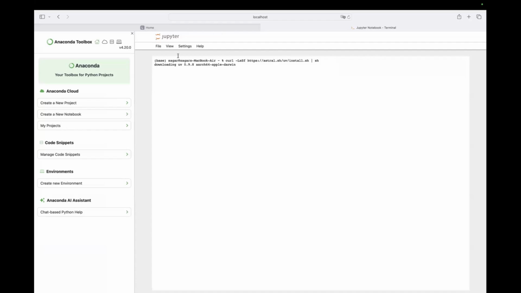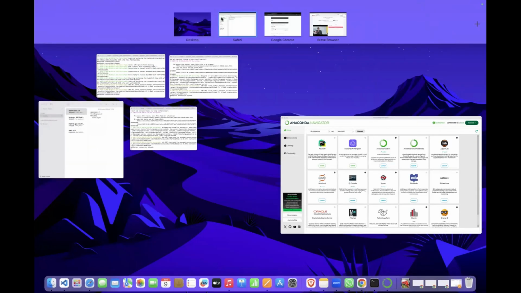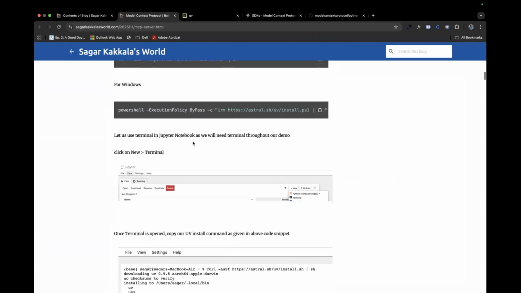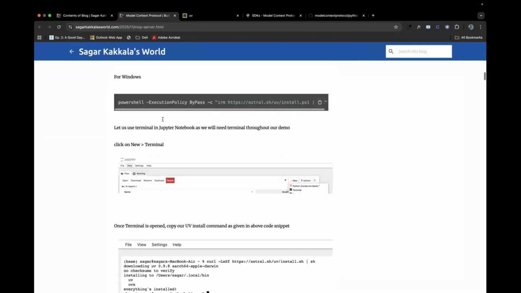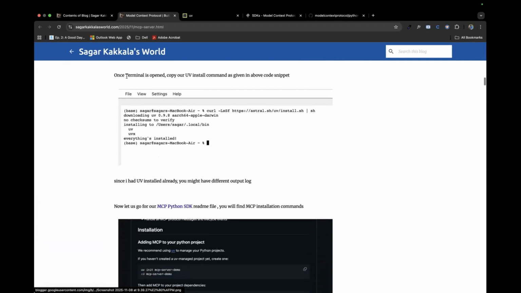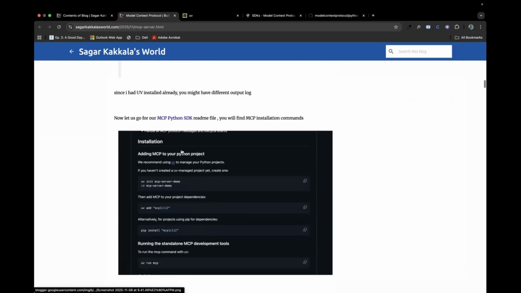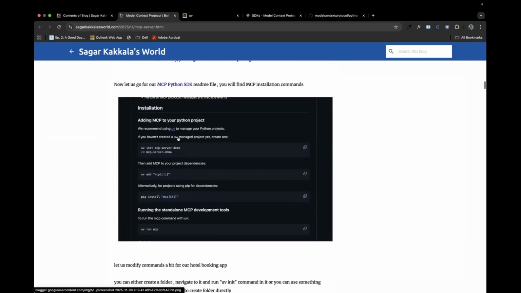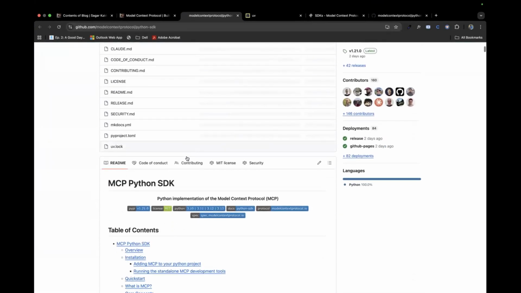Since UV is already downloaded earlier, it doesn't show many logs. But for you, it might show downloading logs, and it might take some time. Once UV is done, if you're using Windows, go for PowerShell. Same thing. And once UV is up, this is where we will be using the MCP Python SDK to set up our project.